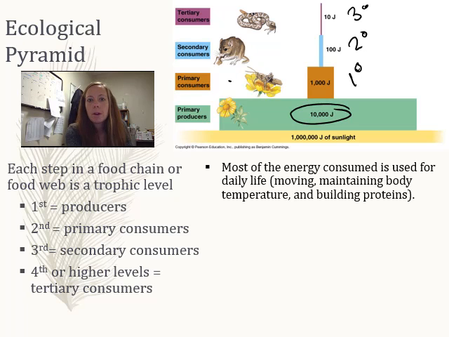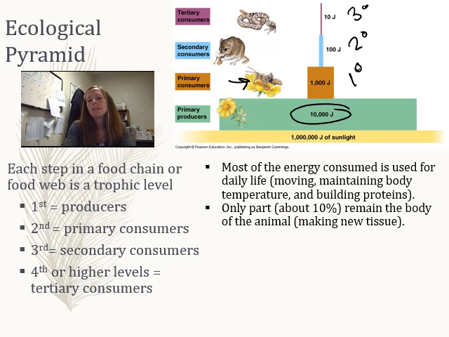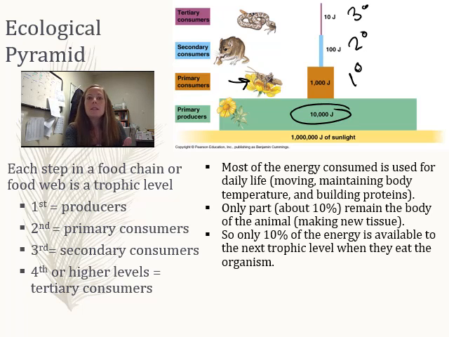So this little grasshopper, most of what he eats, and it's 90% of what he eats, actually is consumed just by movement, maintaining his body temperature, and building proteins. Only 10% actually goes into making him bigger, into his actual body tissues. So that means when he gets eaten by this guy, when he goes into his belly, the mouse is only getting 10% of the energy that he had, because that's all there is. So he's only passing 10% of his energy on to the next level.